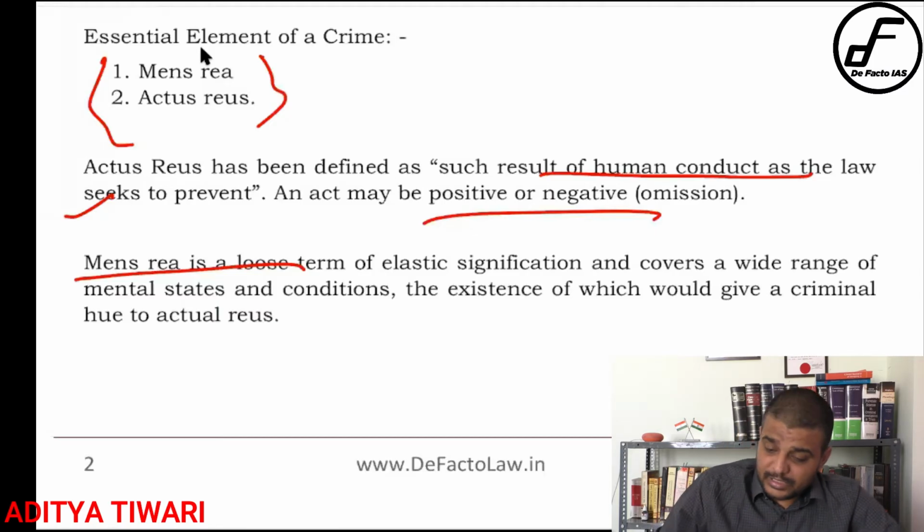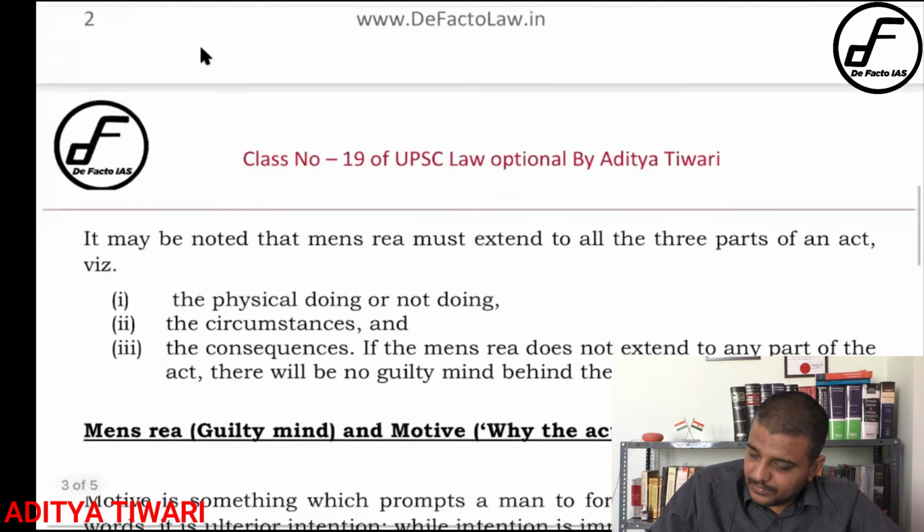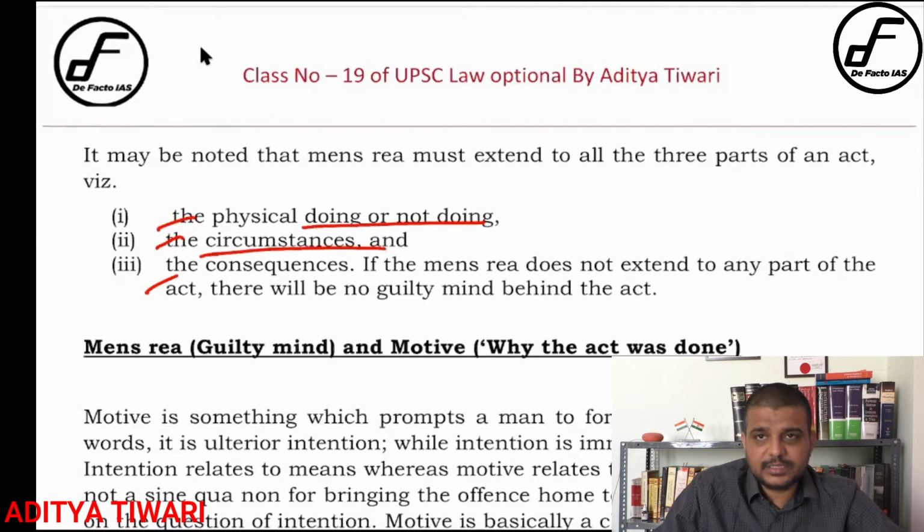That is why the very good definition is that it is a loose term of elastic significance and covers a wide range of mental states and conditions. Wide range: dishonestly, fraudulently, motive, intention. Okay, then there are three elements: the physical doing of the act, the circumstances, and the consequence. The circumstances indicate a lot about mens rea.